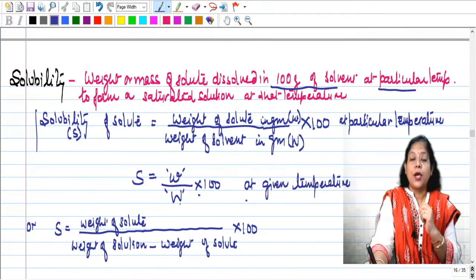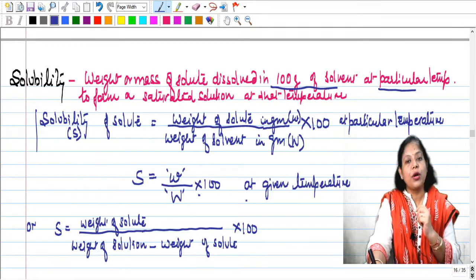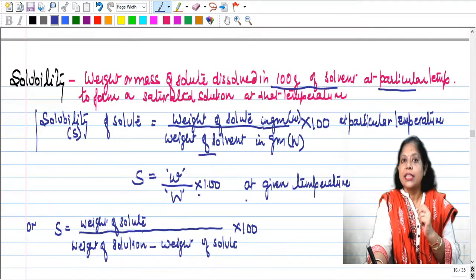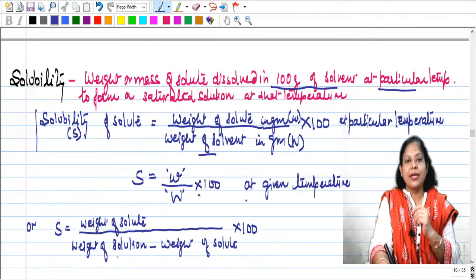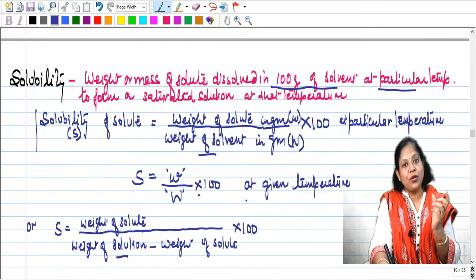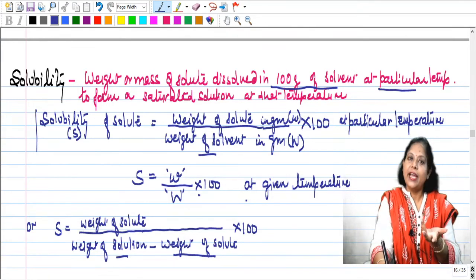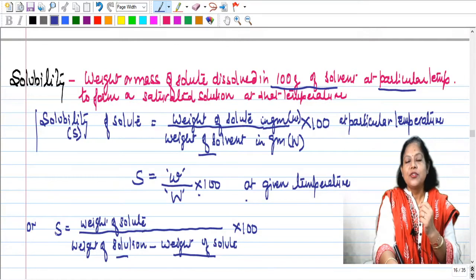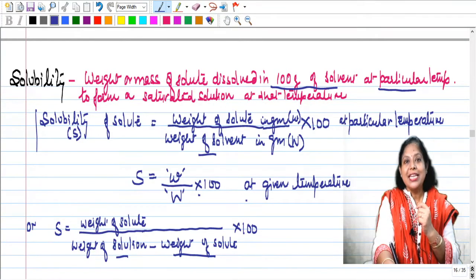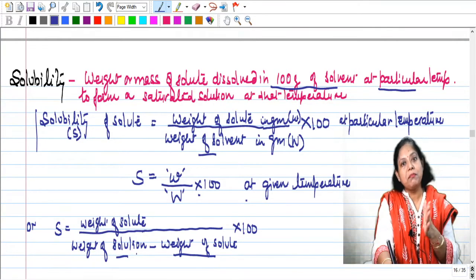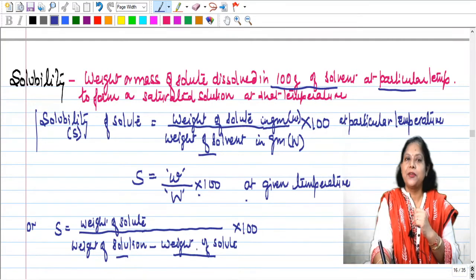Okay, now you can also calculate, suppose you do not know the weight of solvent, then what you can do is measure the weight of the solution and from that subtract the weight of the solute. So then also solubility of solute is equal to weight of solute divided by weight of solution minus weight of solute, into 100.